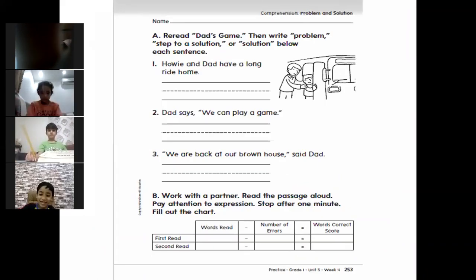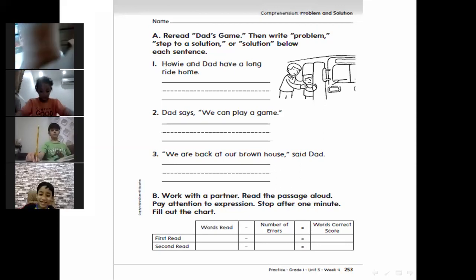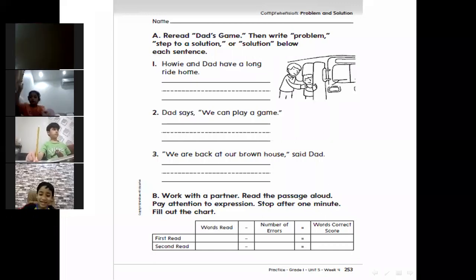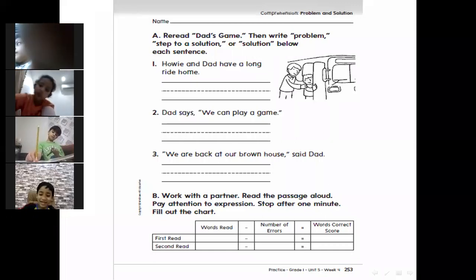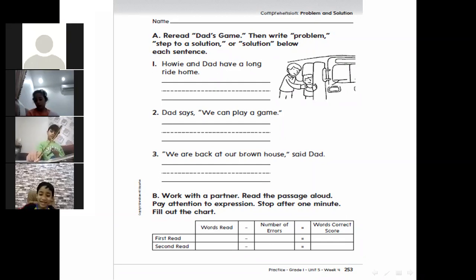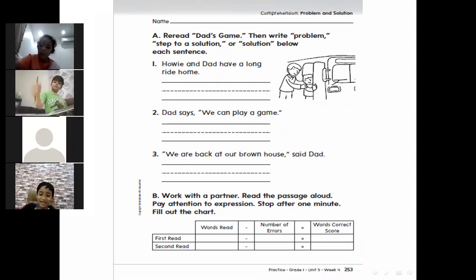Now here, reread the game. We read it 2 times already. Then write problem, step to a solution, or solution. So here we have 3 steps: problem, step to a solution, and solution, below each sentence. In the beginning, let's write the date.